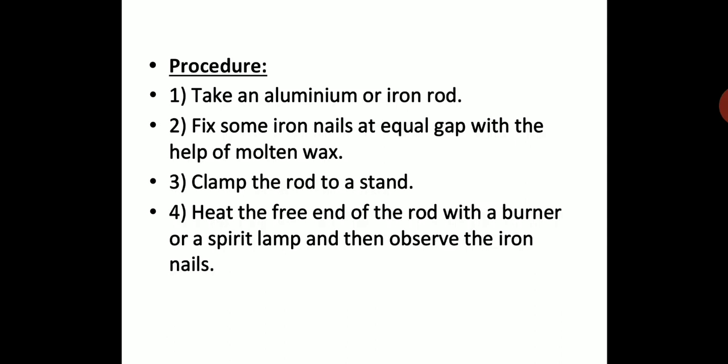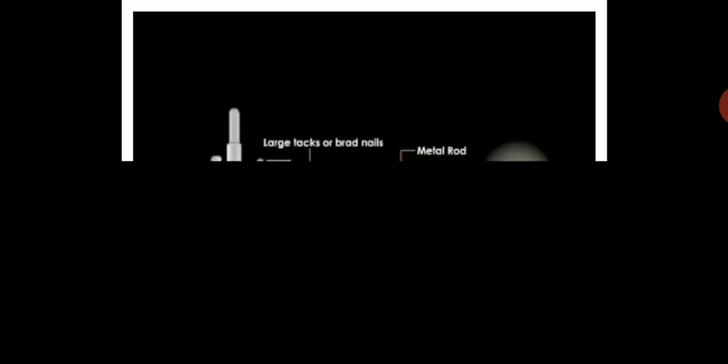A spirit lamp means the lamp which uses alcohol as a fuel. Some percentage of alcohol is there. Just for your knowledge, nowadays we don't use a spirit lamp, we use a burner which is already fixed in the lamp. And then observe the iron nails. So what happened we will see.